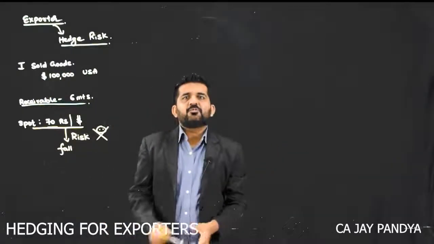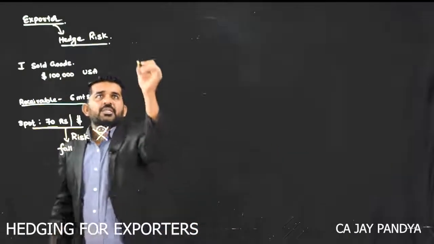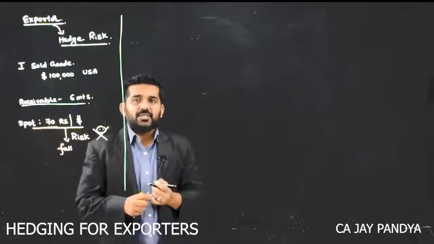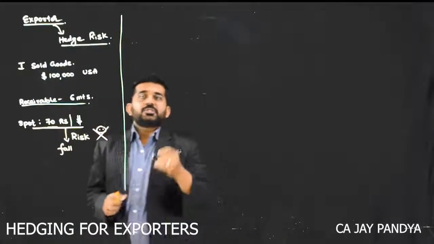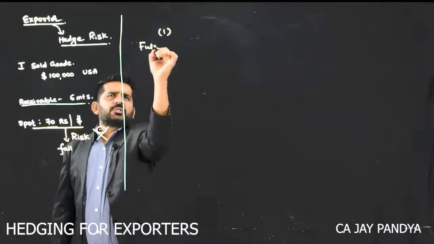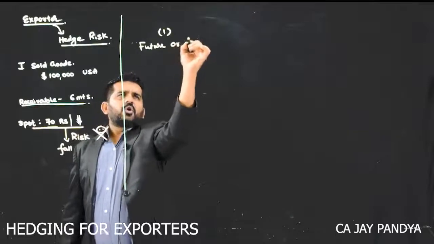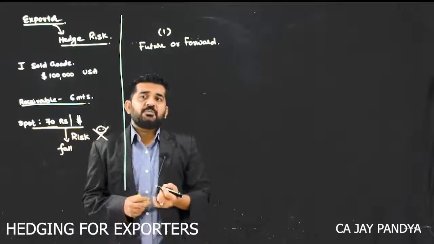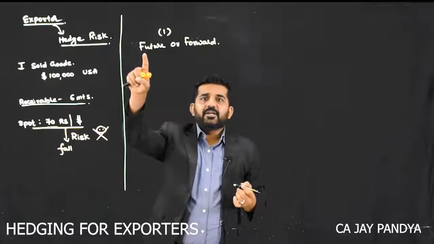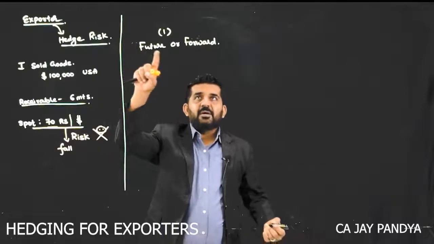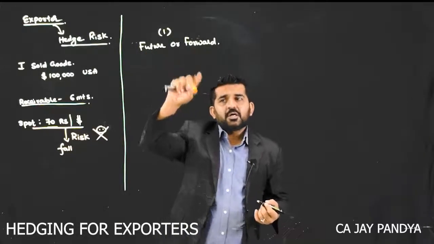There are n numbers of instruments available. I'll be talking about some basic instruments to hedge the risk of these exporters. Number one, it is a future or forward. So what is the difference between future and forward? This is traded in lots, this is traded one to one, this is traded by market, this is traded over the counter.